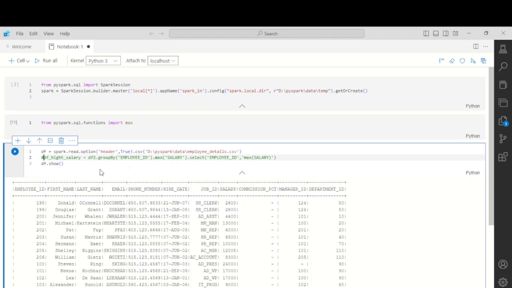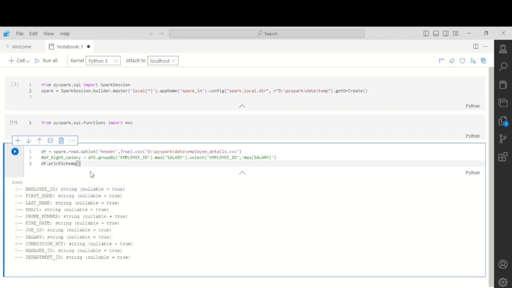Before showing this, let me show you one thing. If you print the schema of a data frame, you will come to know about the column types. After printing the schema, see what we are getting here. We are getting all the columns, employee ID, first name, last name, and all of these are in string format.